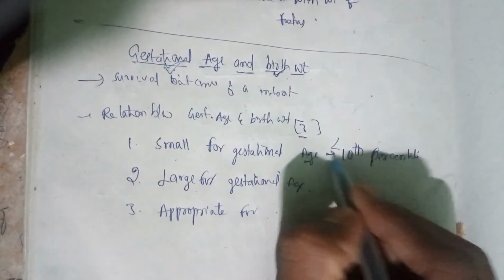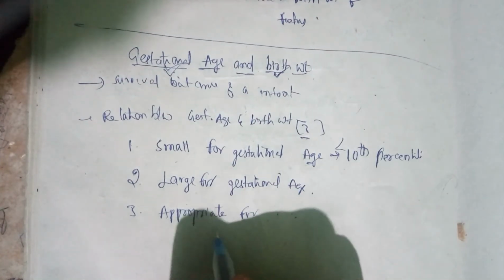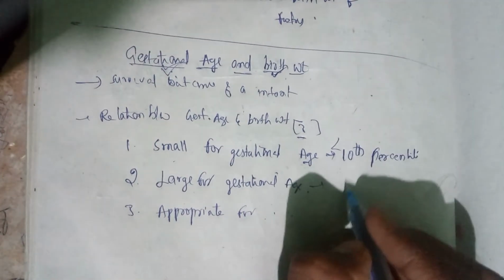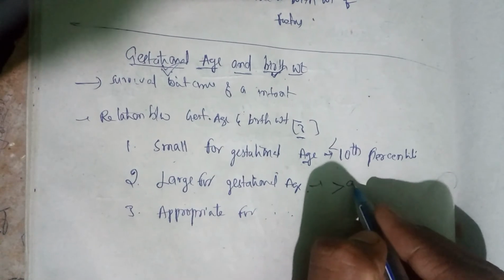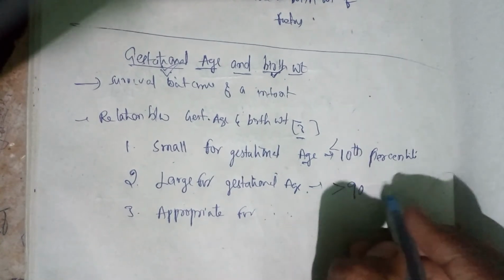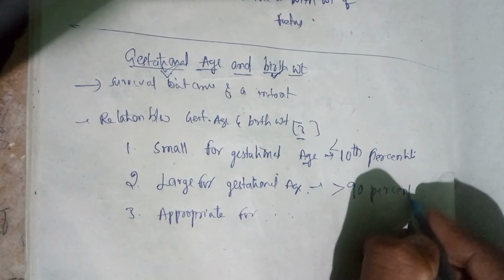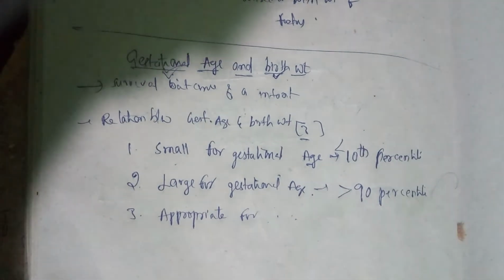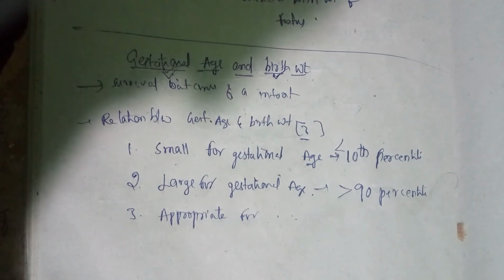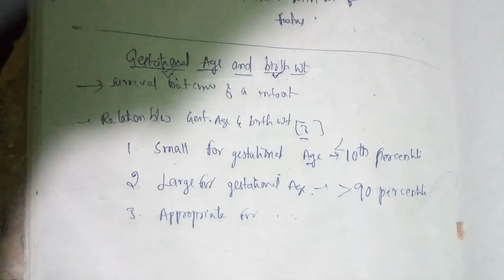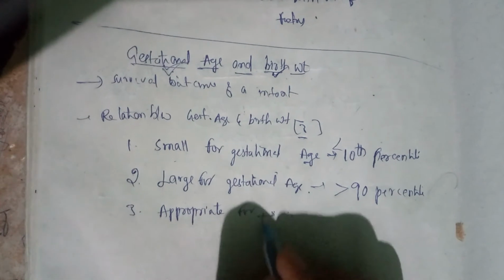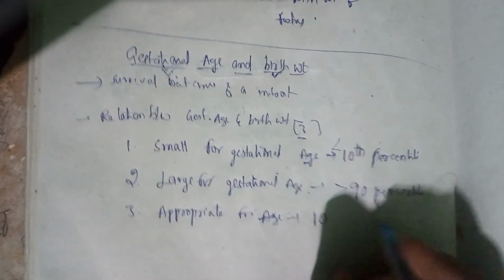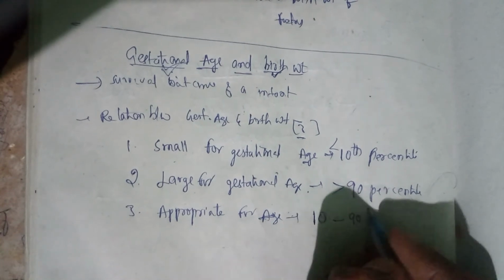Okay, when do we say large for gestational age? Large for gestational age means when the weight of the baby is greater than the 90th percentile of that gestation. When do we say appropriate for gestational age? When the weight of the baby falls in the range of 10 to 90 percentile.